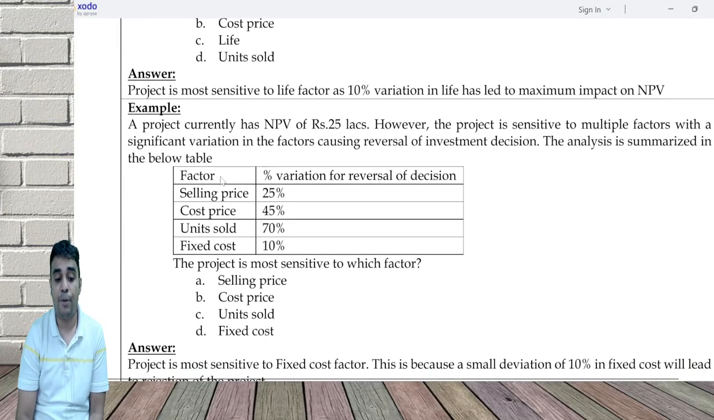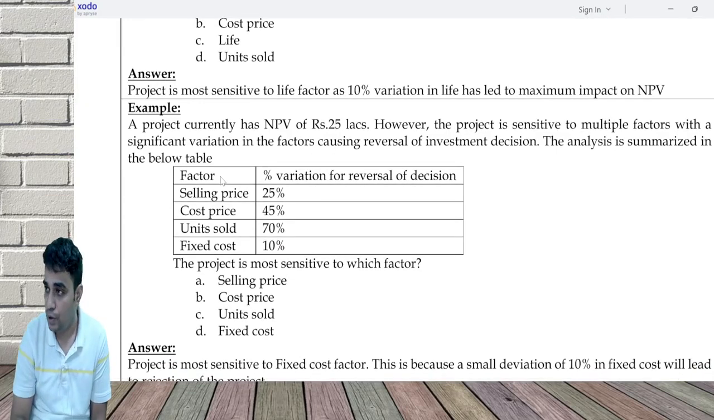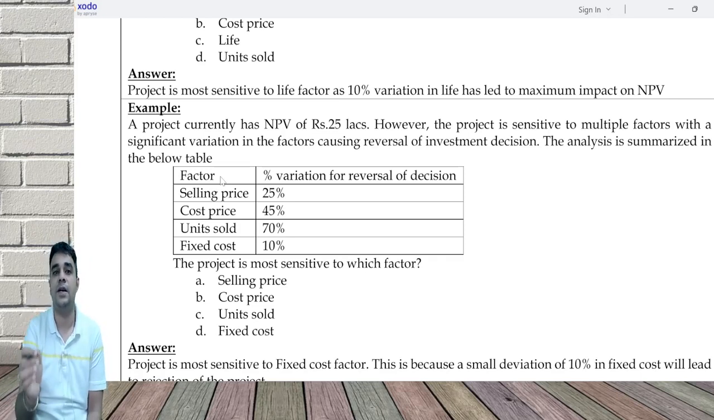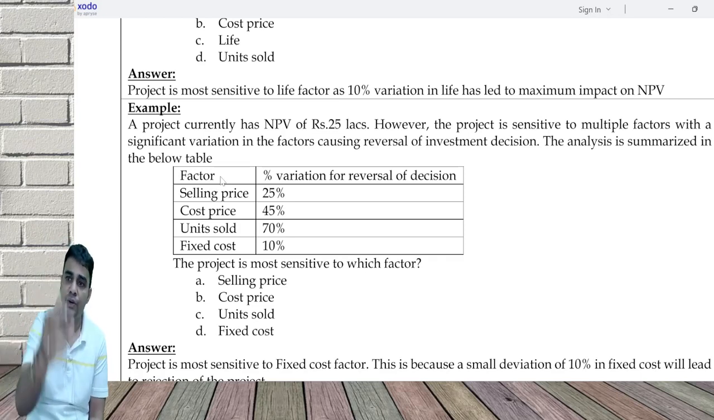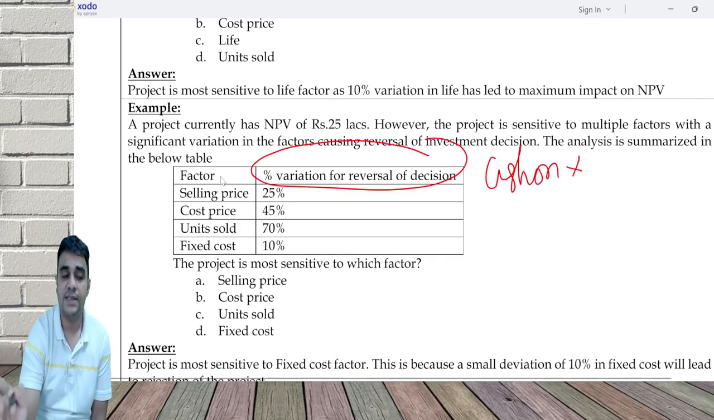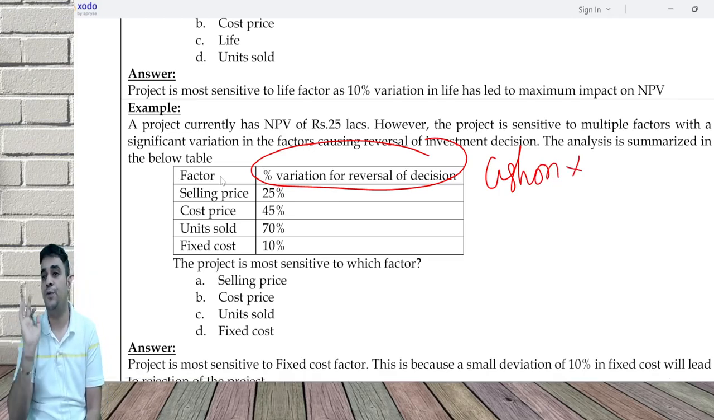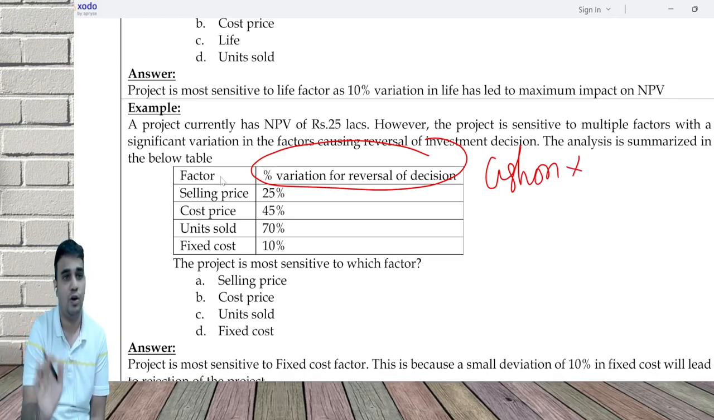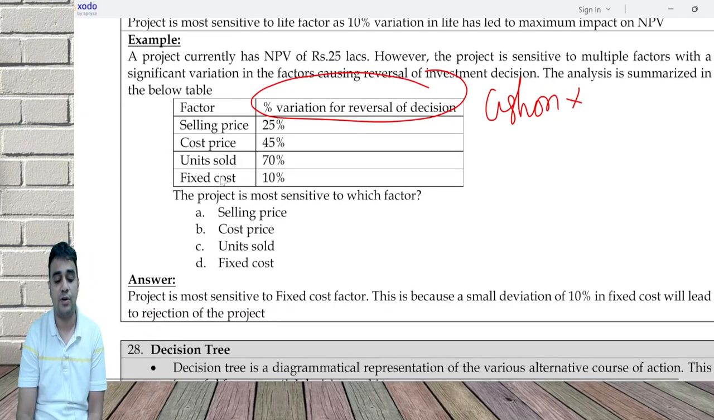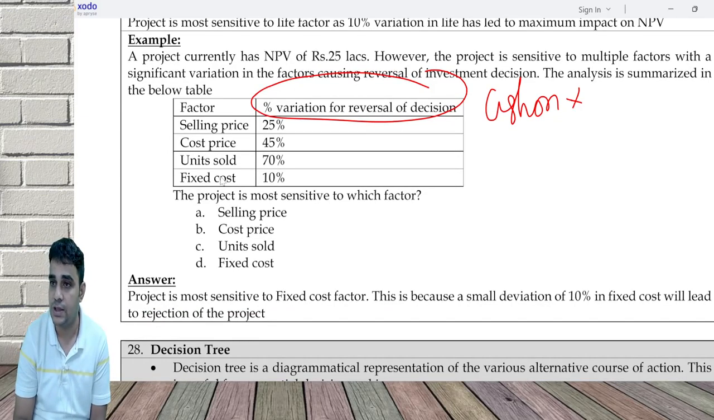Next, a project currently has NPV of 25 lakh. However, the project is sensitive to multiple factors, and a significant variation can cause reversal of investment decision. Reversal of investment decision means from positive NPV you will get to negative. Indirectly, this is the cushion available. Selling price, you have 25% cushion. If you have a 25% variation, no problem. More than 25, you will get into negative. Which has the lowest cushion percentage? Fixed cost. So fixed cost is the lowest cushion.